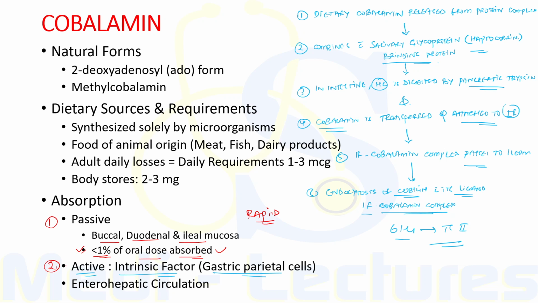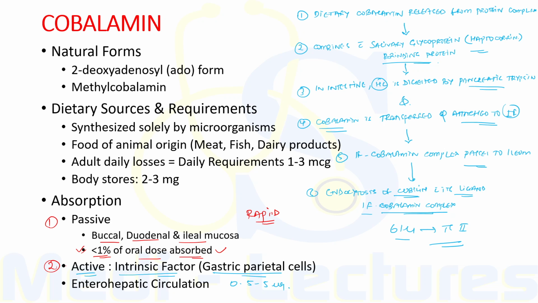Other than this passive and active absorption, about 0.5 to 5 microgram of cobalamin enters bile each day. This again binds to the intrinsic factor. Therefore, the maximum amount of cobalamin excreted through the bile is reabsorbed through the intestine.